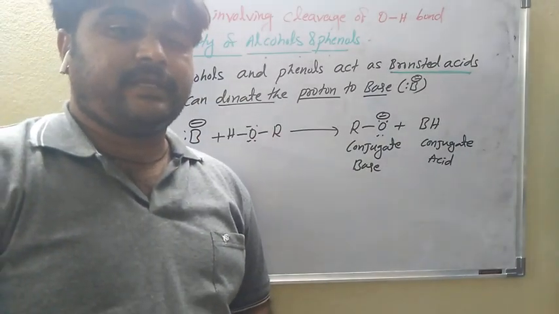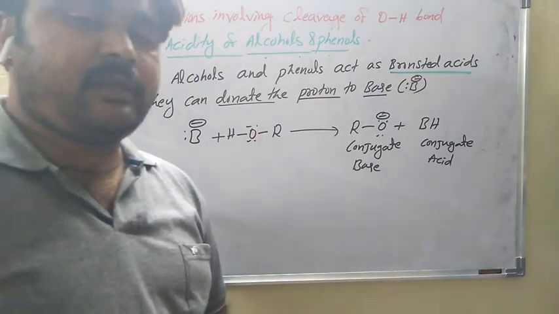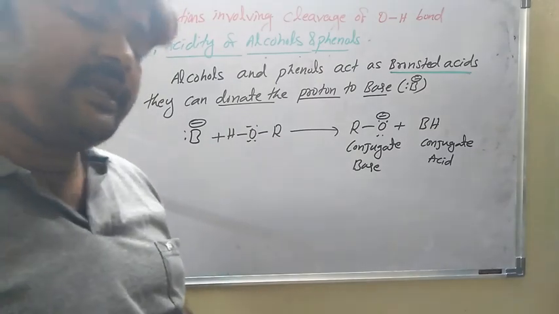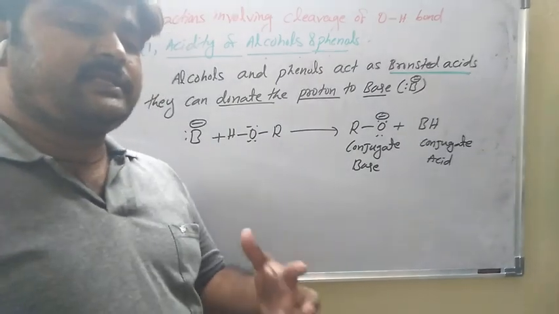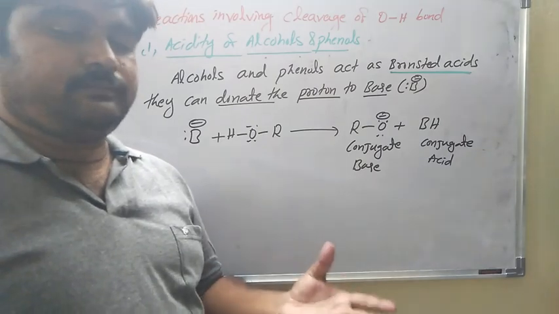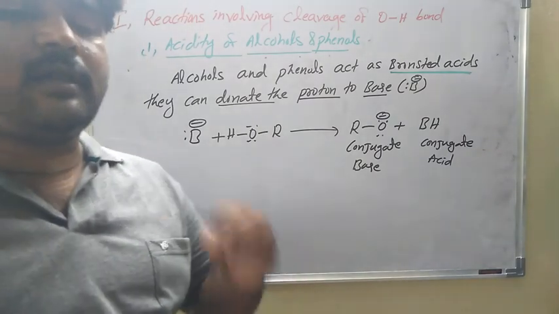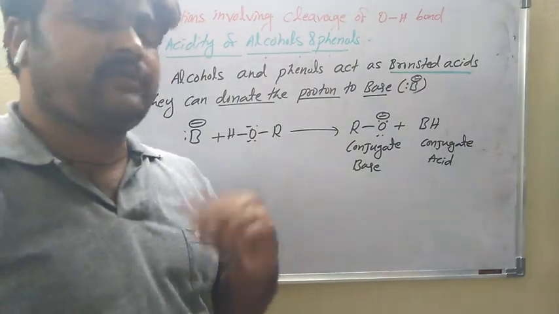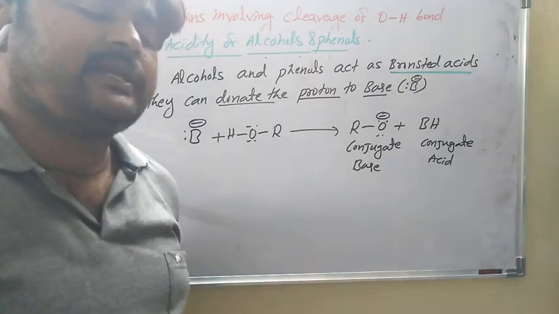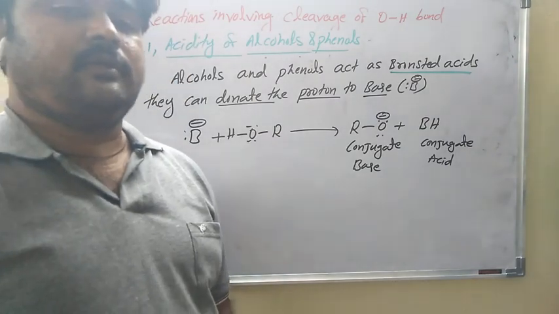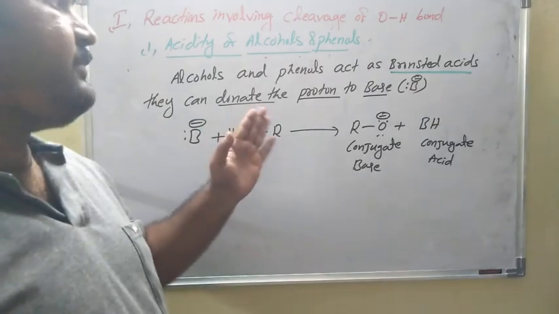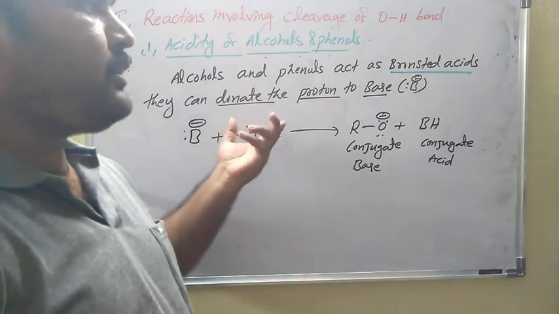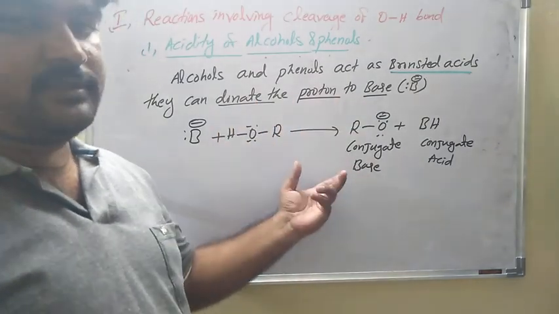So the acidity of alcohols and phenols depends on chemical reactions. Aliphatic alcohols react with sodium and give sodium alkoxide, and aromatic alcohols, phenols, react with sodium to give sodium phenoxide. These reactions explain the acidic nature of alcohols and phenols. Why? Because, as you already know, first year, second year group elements and aluminium have basic nature. Aluminium is amphoteric, however in the presence of alcohols it acts as a base. Along with this, alcohols and phenols act as Bronsted acids. Bronsted acid means proton donor, they can donate the proton to a base. So this is the equation. Is it clear?